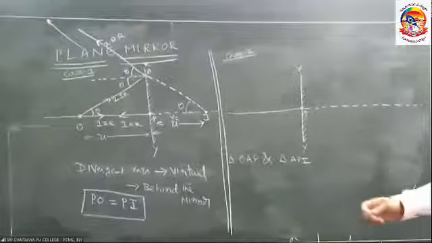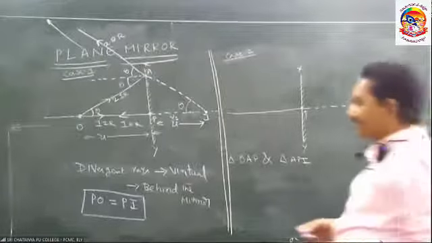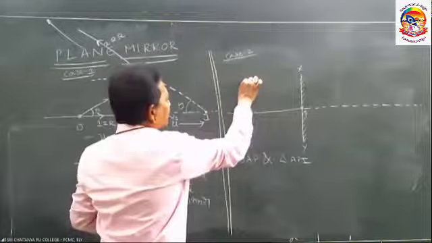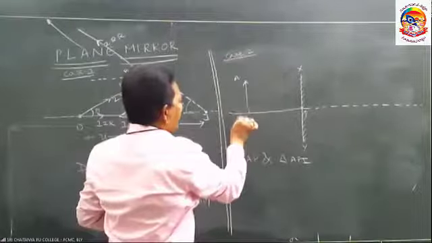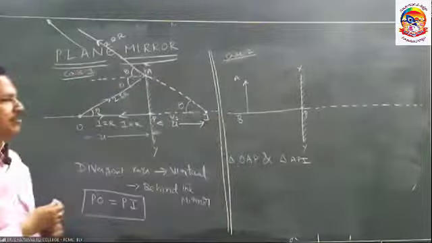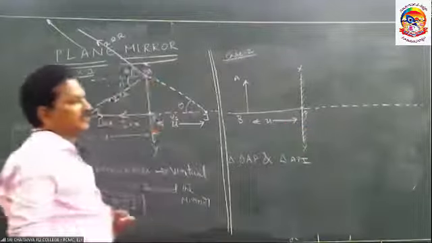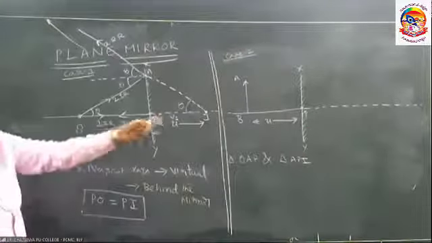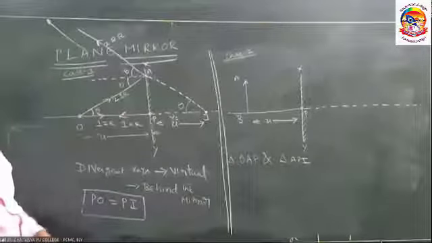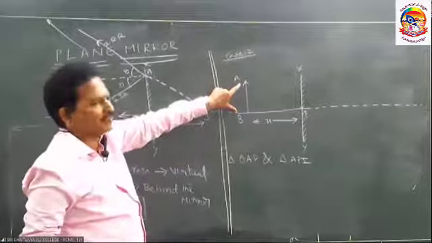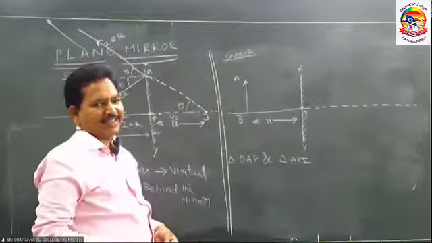Formation of image, extended object. Previously I wrote this is the object, extended. AB is the object now. What is the distance? Same. U is the distance. If you have understood this one, we will move a little bit fast there, means easily we can understand. AB is the extended object. B is the object distance.